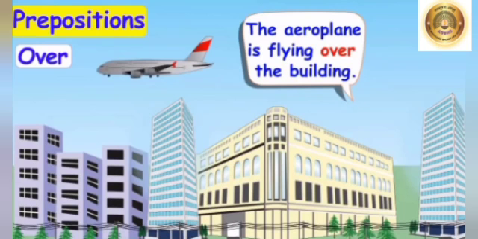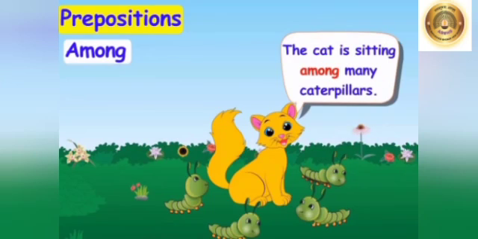The aeroplane is flying over the building. In this sentence, over tells us where the aeroplane is flying. So, over is a preposition in this sentence. Next preposition, among. The cat is sitting among many caterpillars.